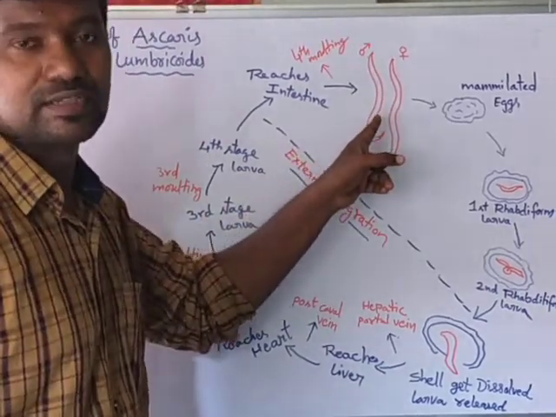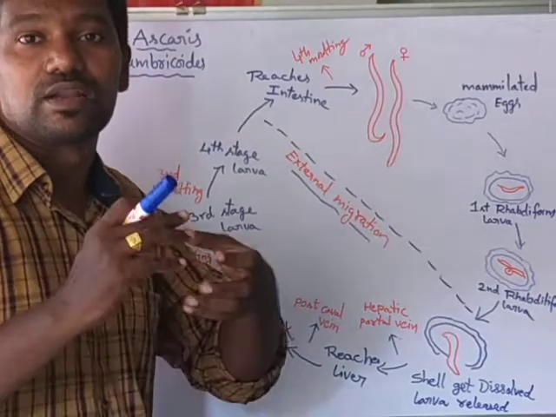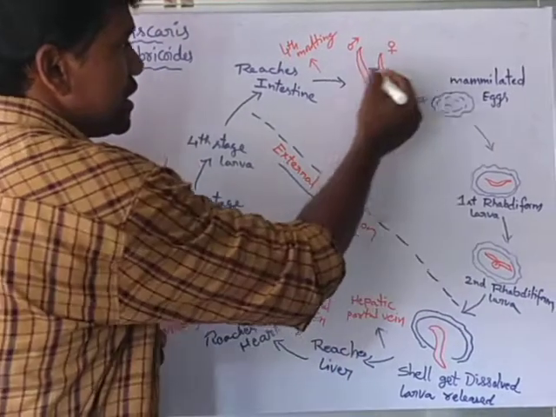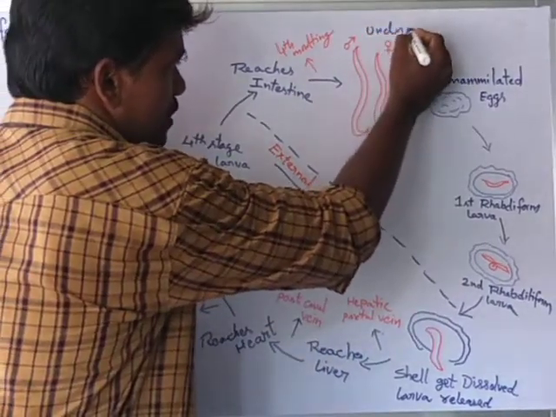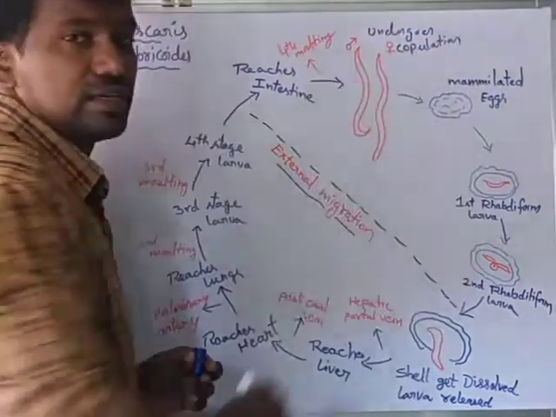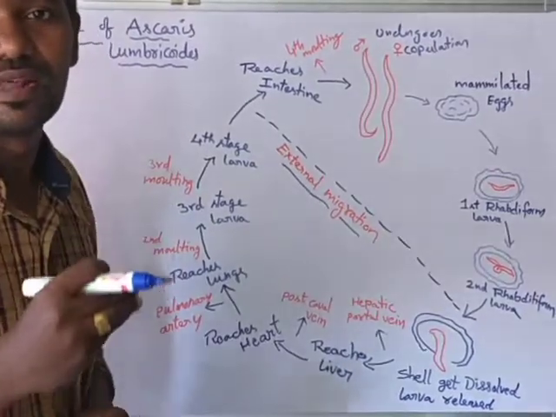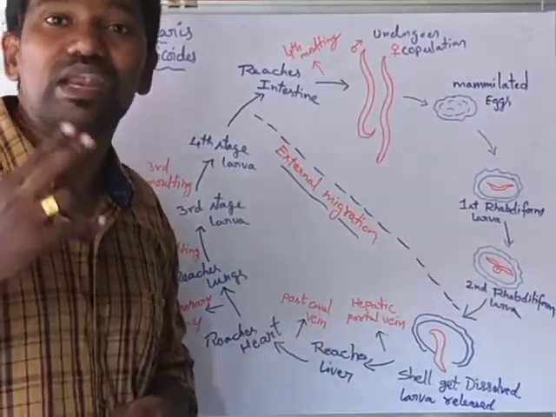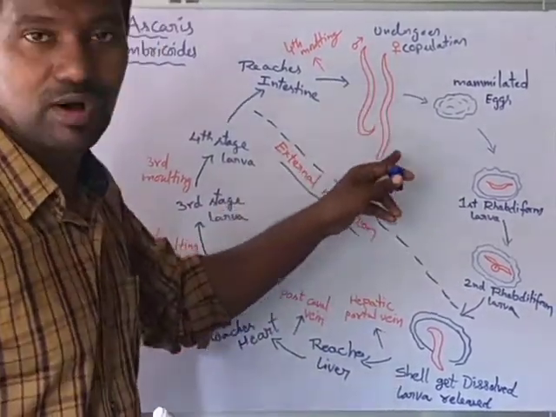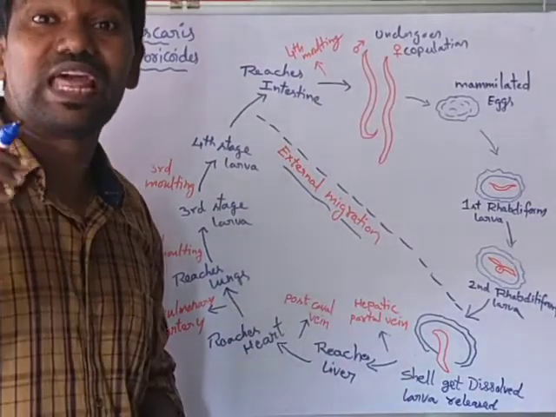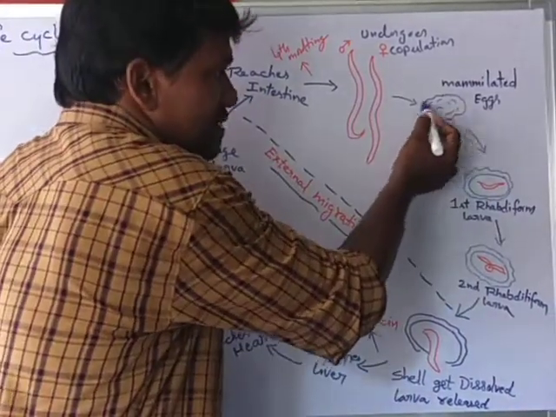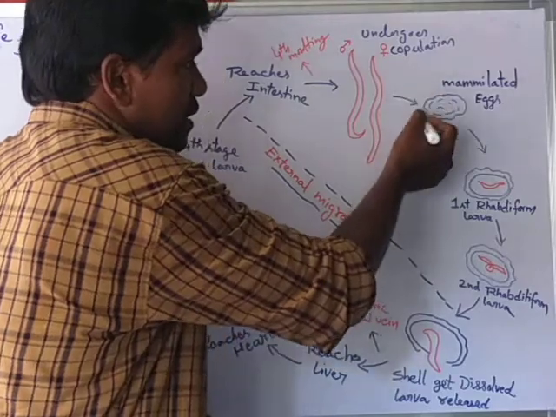In the small intestine, the male and female organisms undergo copulation. After the copulation, the female worm releases 2 lakh eggs in a day. So these are the eggs which are released by the female Ascaris.